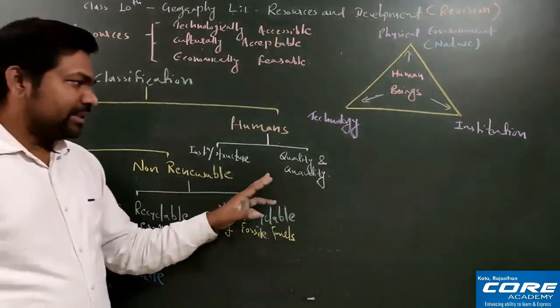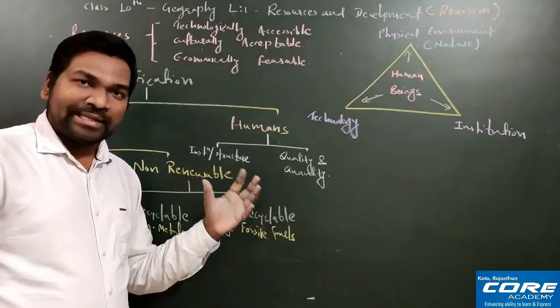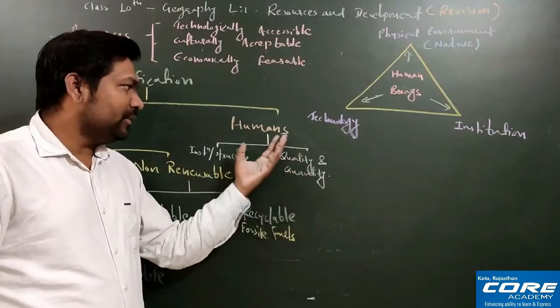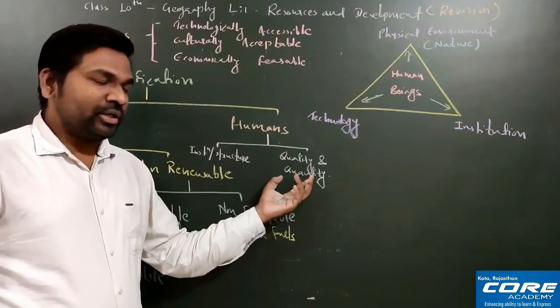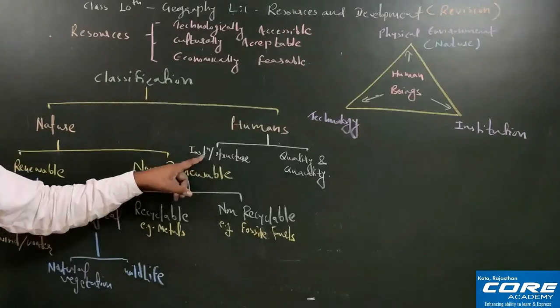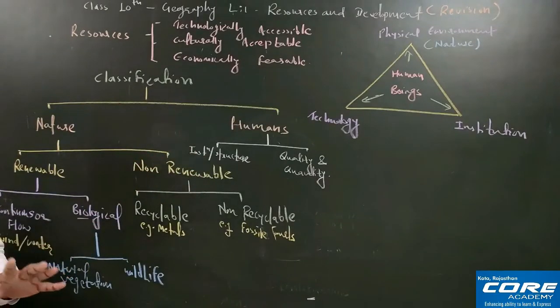But if you see this one, that is quality and quantity, here your talent, experience, capacity, knowledge, this all will come under the human resource. Okay, so this one is human resource and this one is human made resource. I hope till here the picture is clear, everyone.